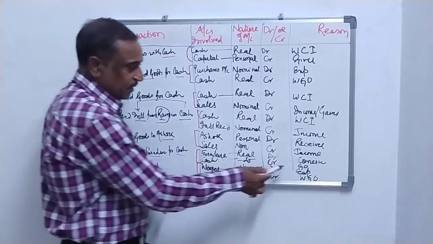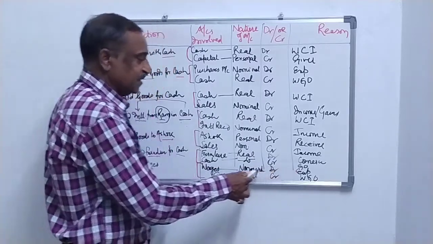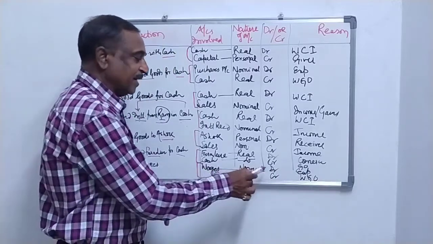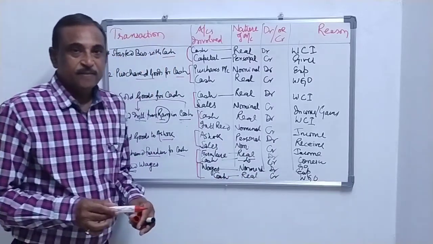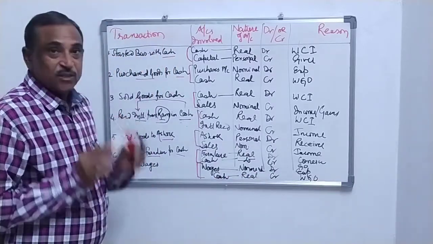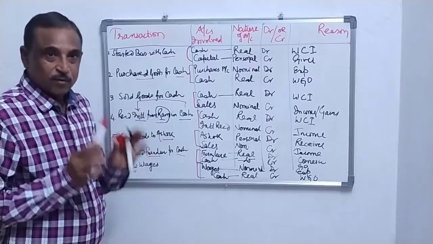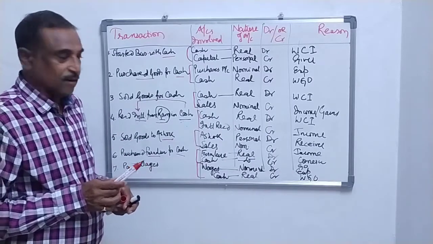So wages being expenses is a nominal account, and the rule for expenses is debit all expenses and losses. So wages account will be debited and cash account will be credited. Clear? Now I am pretty sure you all have understood the things in a very good manner, and the things are much clearer now.